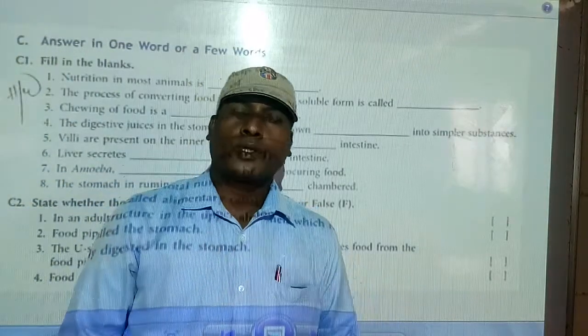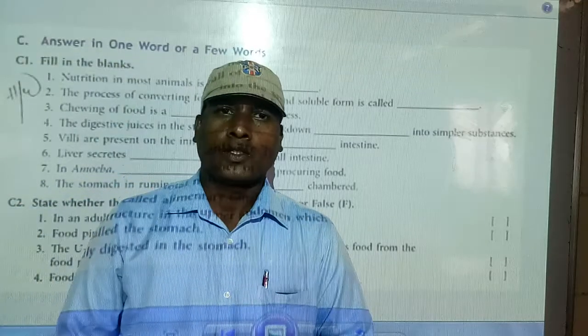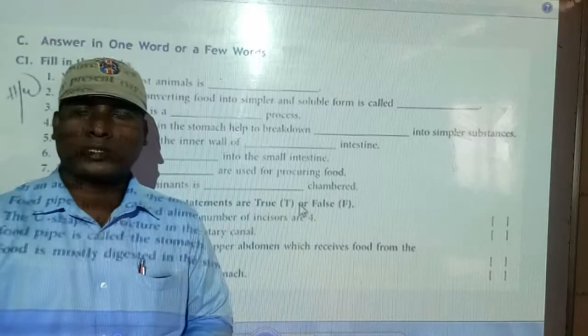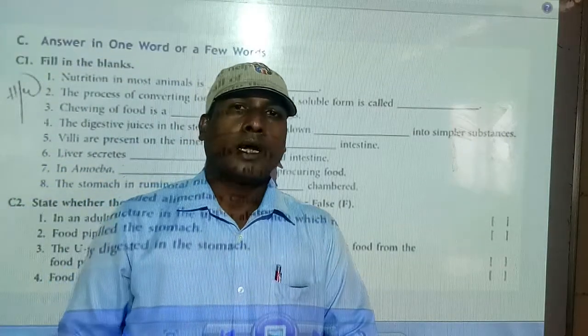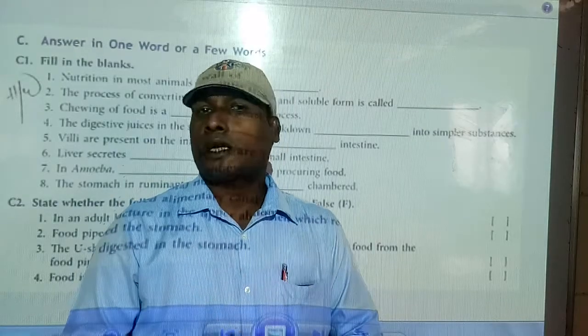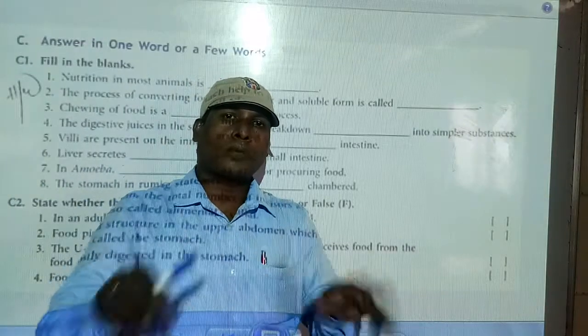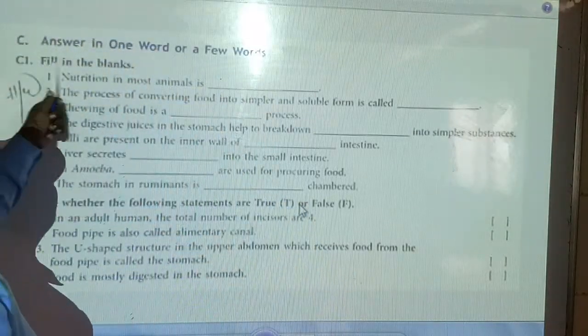Students, today we are going to continue the second chapter, Nutrition in Animals. In previous classes we have already discussed all the concepts in the chapter, but today we are going to discuss the exercise part, specially the objective questions. You can see your textbook also, and observe along with me. First of all we have to discuss the fill in the blanks.